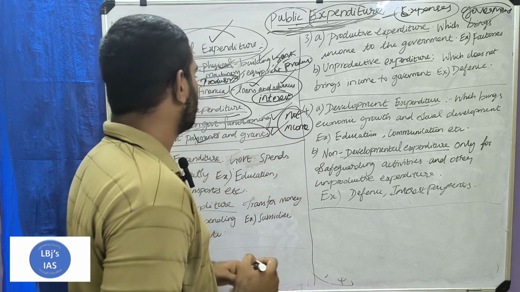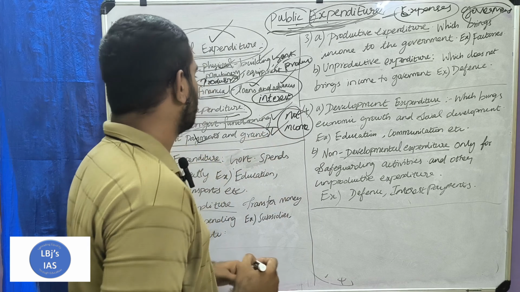So that is what is known as revenue expenditure, and the difference between the two is that capital expenditure involves earning and the creation of physical and other assets, financial assets, while revenue expenditure does not earn any income but is useful for the effective functioning of the government.